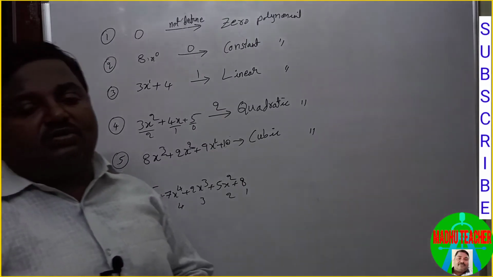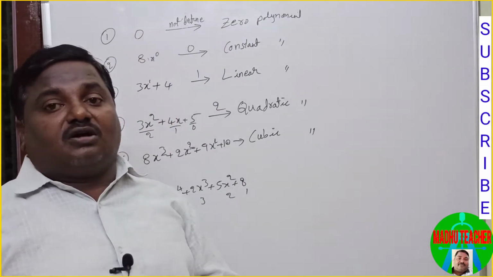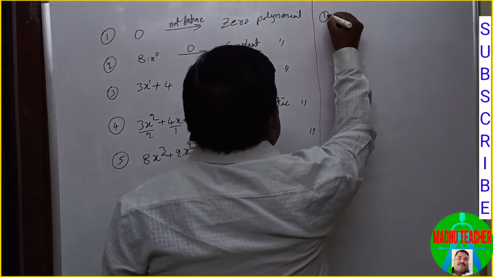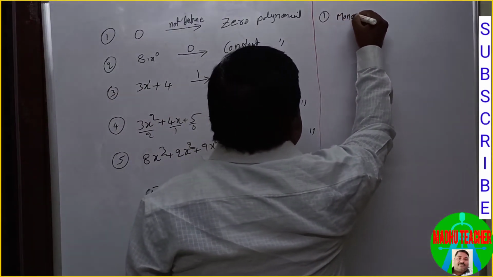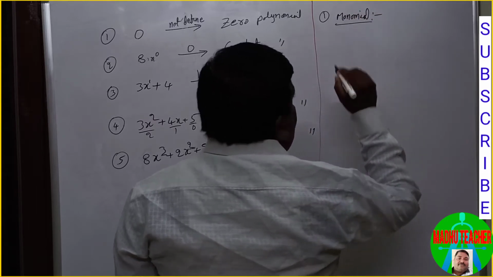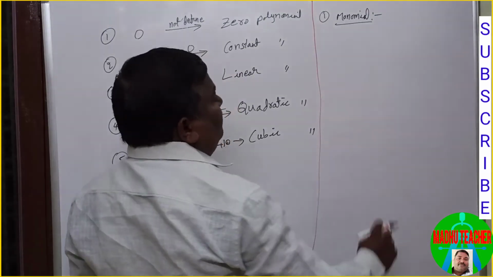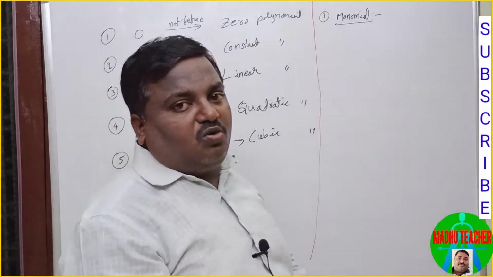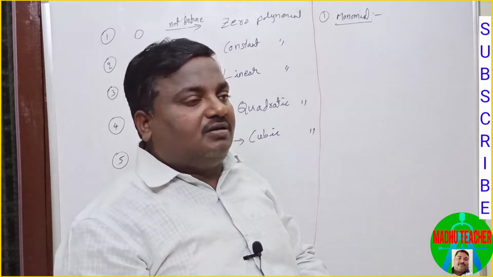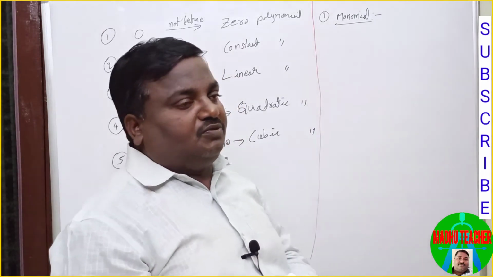And also we have types of polynomials according to number of terms. So first one is monomial. If a polynomial has only one term, then the polynomial is called monomial.